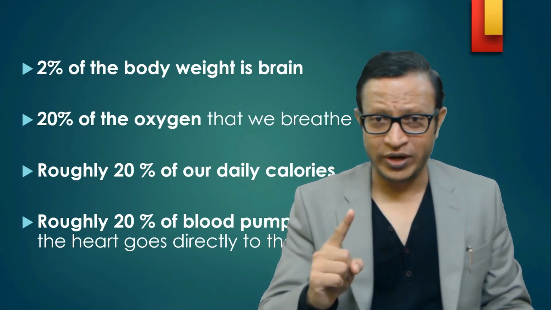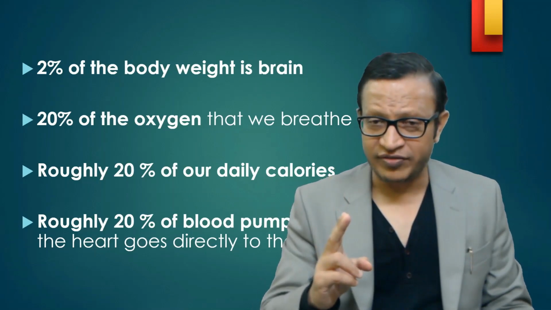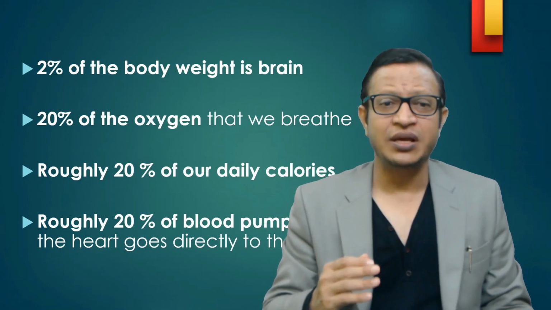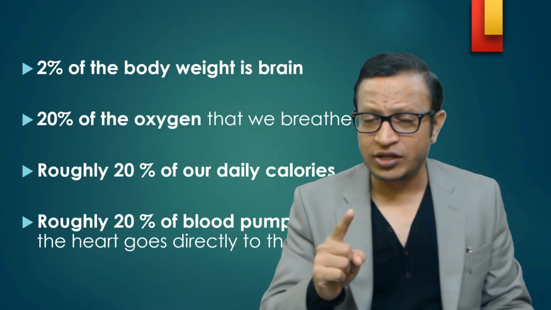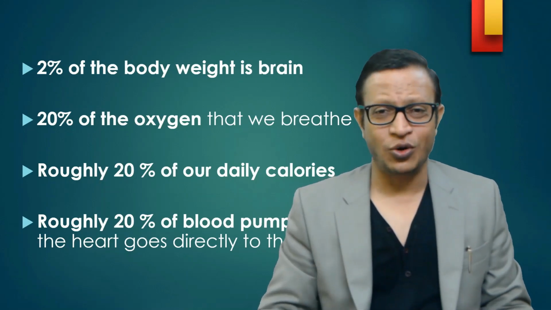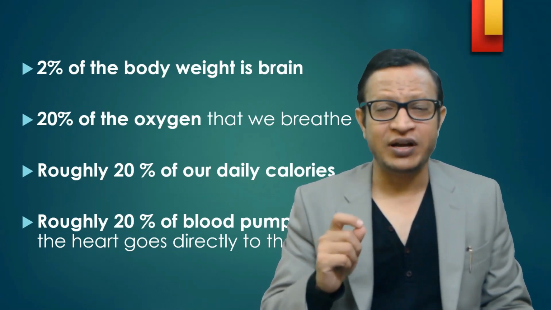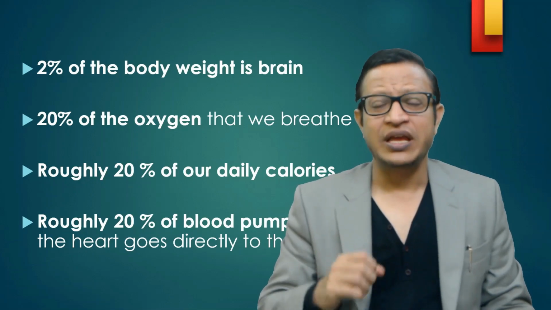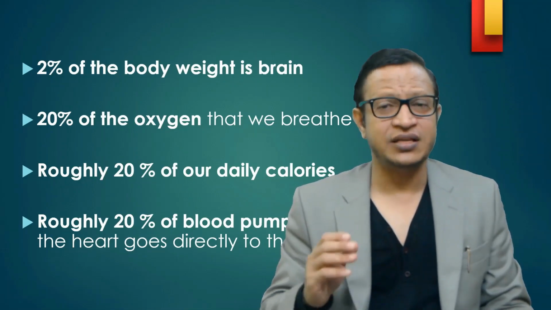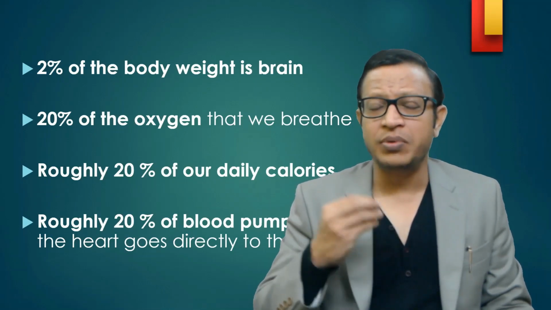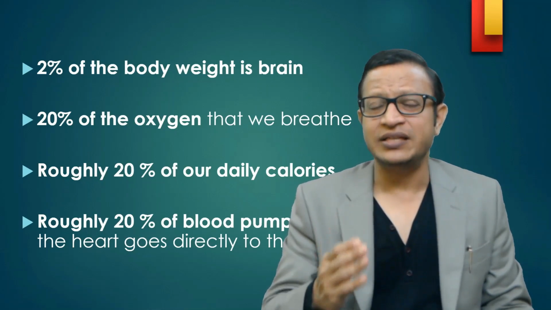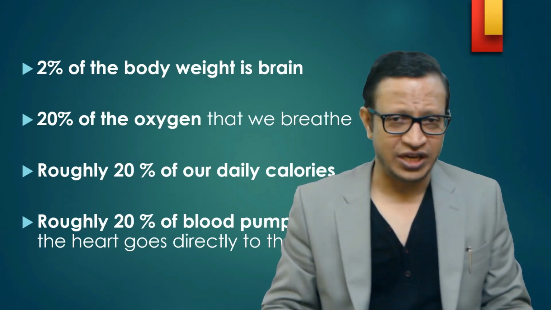It requires 20% oxygen, 20% of glucose, that is calories. At the same time, 20% of the blood supply. If the blood supply to the brain stops for more than 10 seconds, the person becomes unconscious. That means it is very vital. The heart has to pump. If the heart doesn't pump, the person becomes unconscious and falls down. That is the reason whenever the blood is not pumped by the heart and the person is losing consciousness, the first and foremost thing is to check whether the heart is functioning or not.